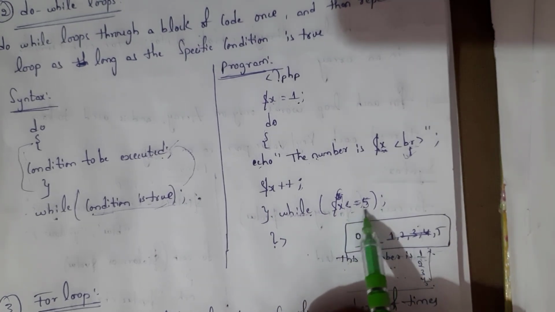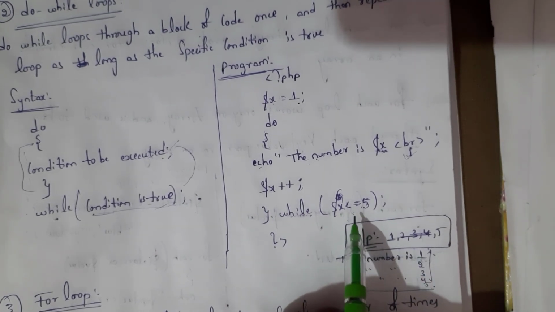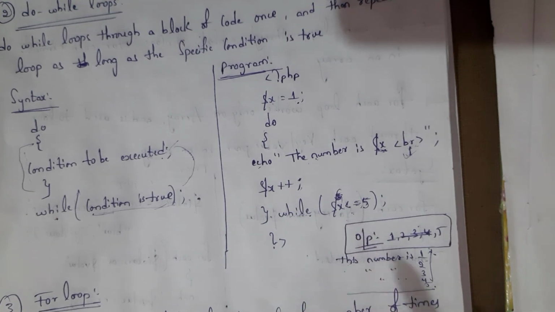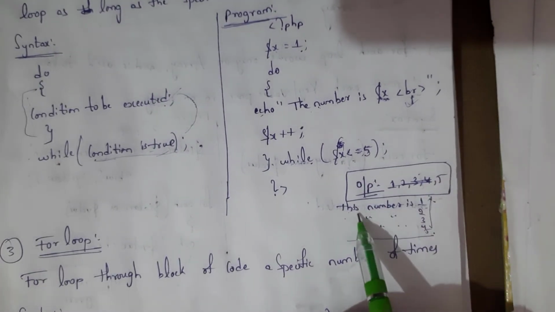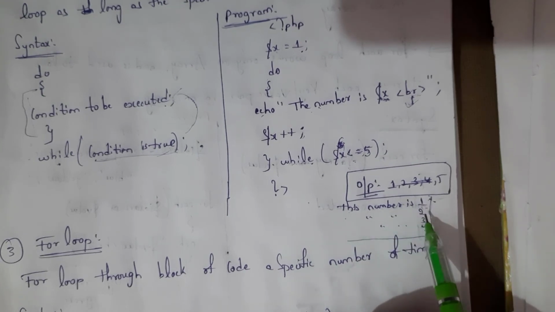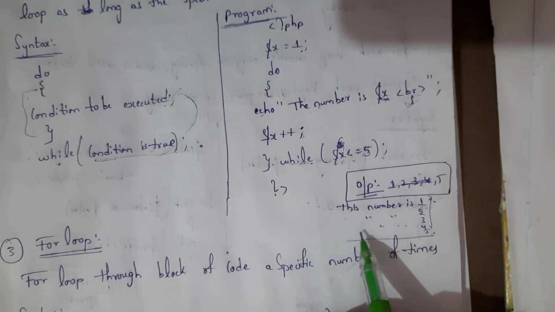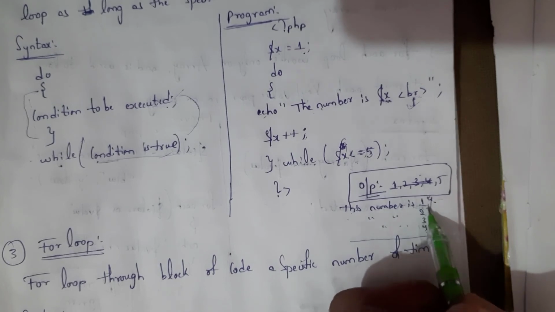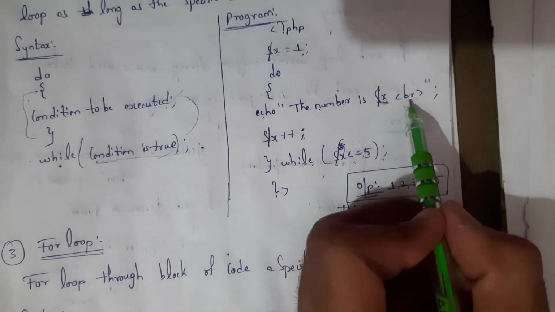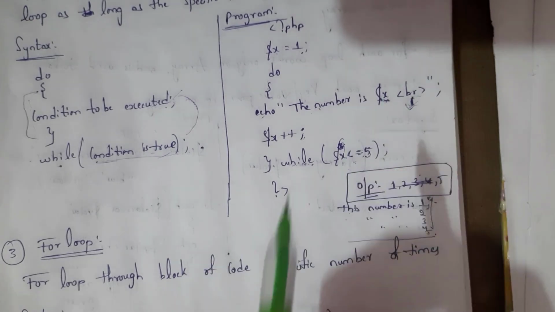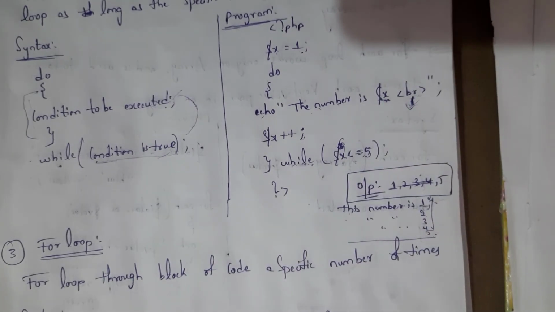Similarly 2. 2 is less than or equal to 5. 3 is less than or equal to 5. Till 5 the output is going to be executed. So the output is going to be displayed like this. This number is 1. This number is 2. This number is 3. This number is 4. Like this each statement is going to get executed. This BR stands for break tag. That is, one statement is going to get executed in one line and the next statement in another line. This is the use of the break tag.